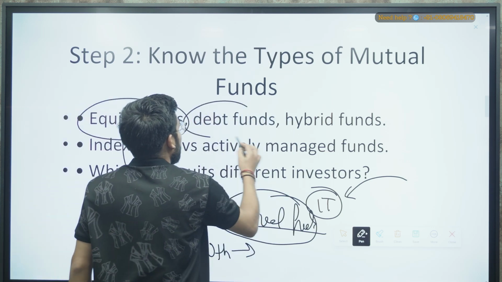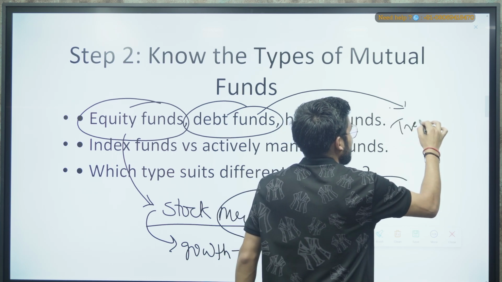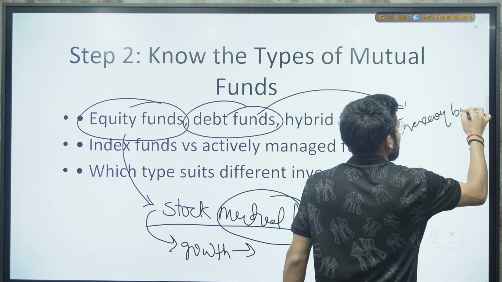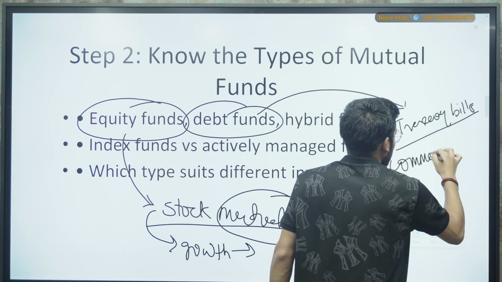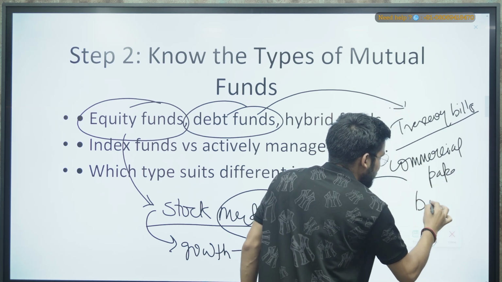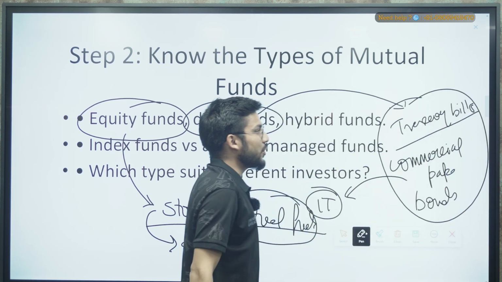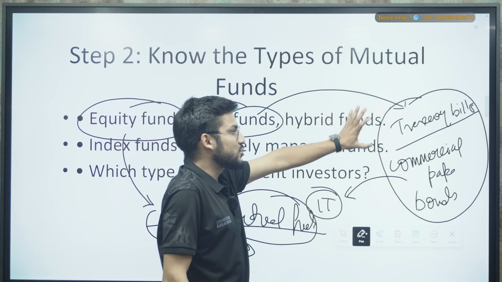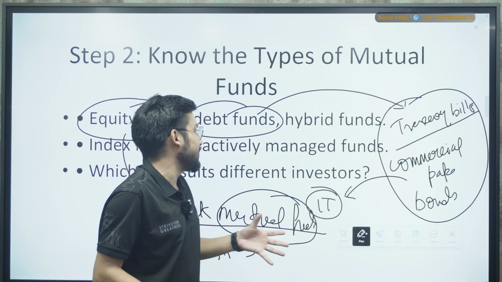In debt funds, we are talking about treasury bills. We are talking about commercial papers as well. Then we are talking about bonds as well. So there is a low risk to your capital, right? Low risk, but it is capable of providing you good results at the same time, right?